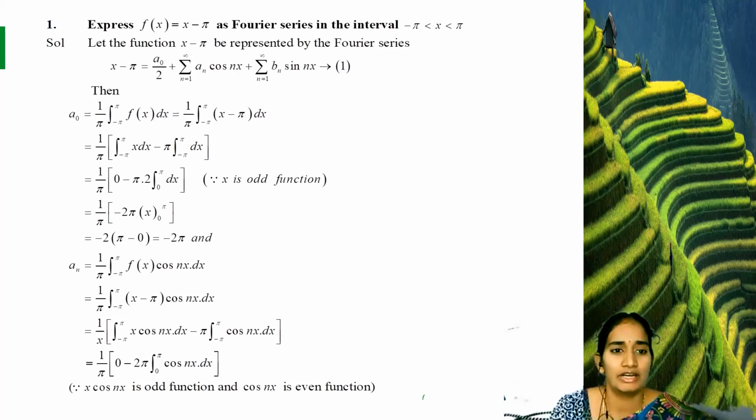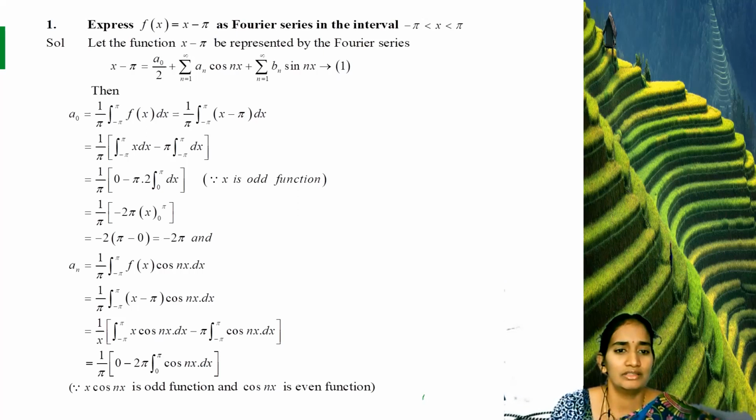Now we write the formula for a naught. a naught equal to 1 by pi integral from minus pi to pi of f of x dx, since the given limits are minus pi less than x less than pi. Now substituting f of x equal to x minus pi, we get 1 by pi integral of x minus pi dx. Separating the integrals: integral minus pi to pi x dx minus pi times integral minus pi to pi dx.